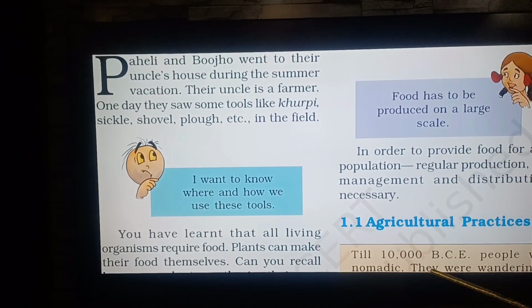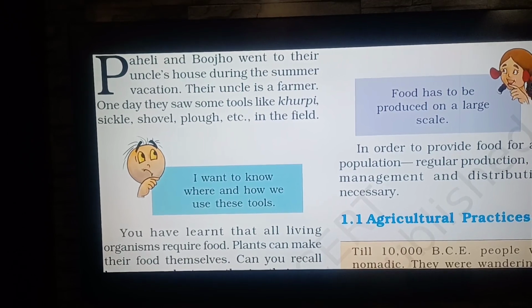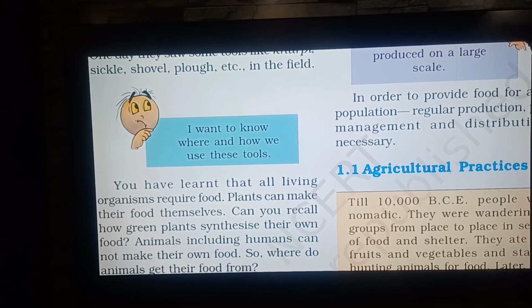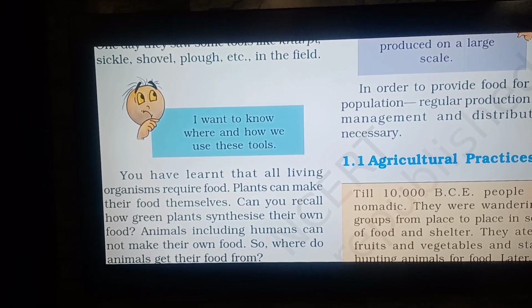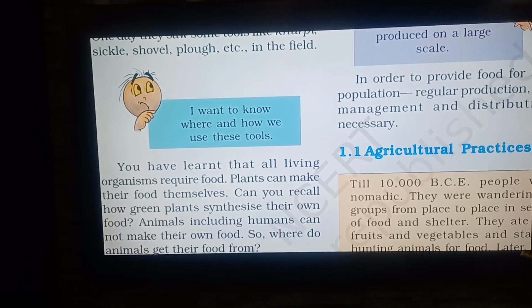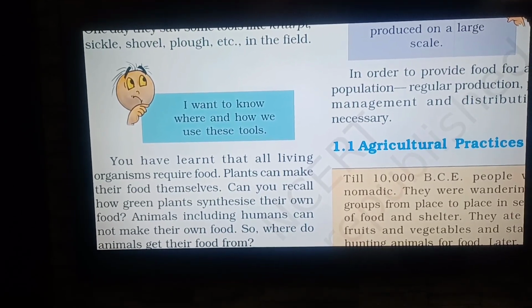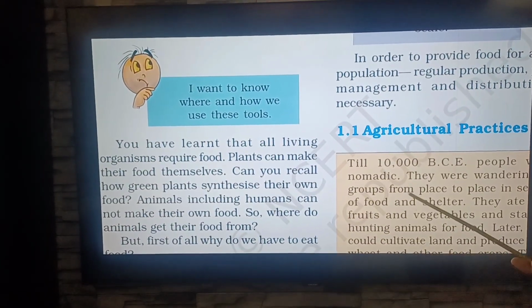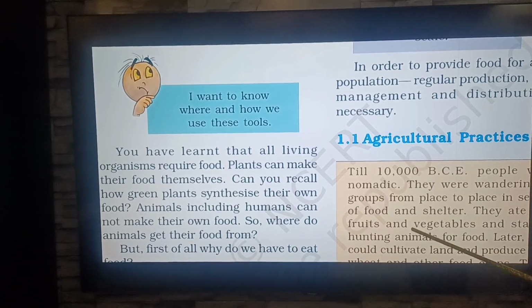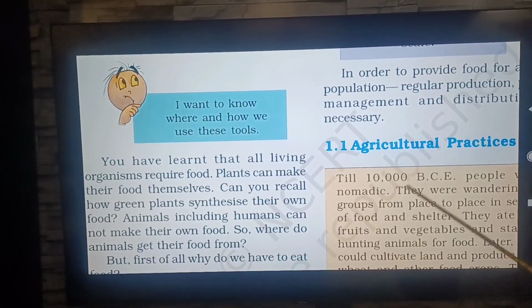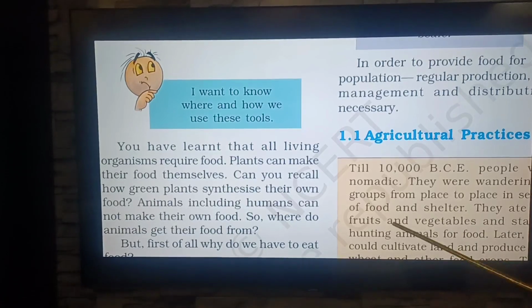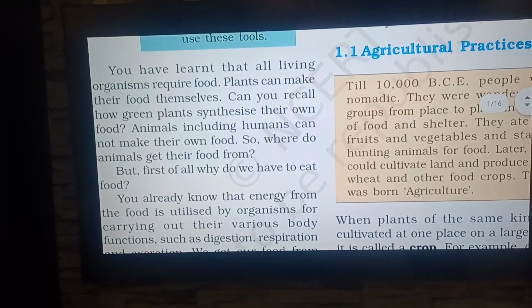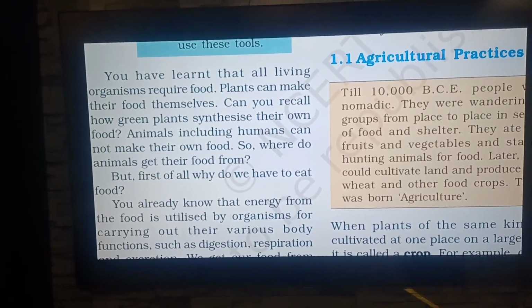So you have learned that all living organisms require food. Plants can make their food themselves. Can you recall how green plants synthesize their own food? Animals, including humans, cannot make their own food. So where do animals get their food from? This we already know, that every living being requires food. Plants prepare their food with the help of photosynthesis, and animals, including us human beings, get food from the plants. But first of all, why do we have to eat food?